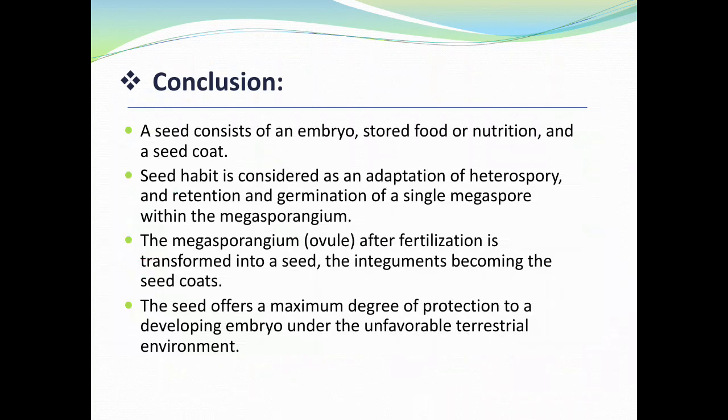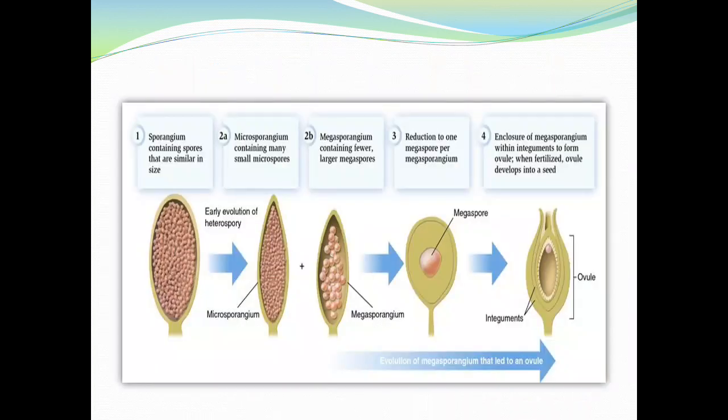The megasporangium after fertilization is transformed into a seed, the integument becoming the seed coat. The seed offers a maximum degree of protection to the developing embryo under the unfavorable terrestrial environment. You can observe in the diagram.